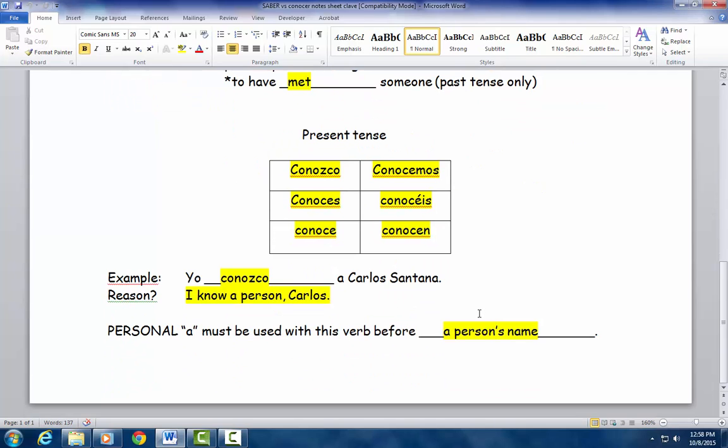Okay, let's look at the example. Yo conozco a Carlos Santana. And if you're wondering, Carlos Santana is a very famous musician. Why did we pick conocer? Because we know or are familiar with a person. Whenever it's a person or a place, we must use conocer. Notice it's conozco a Carlos. This is what we call the personal a. And this must be used with this verb before a person's name.